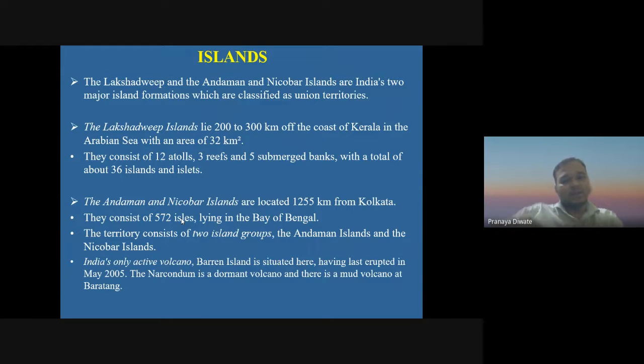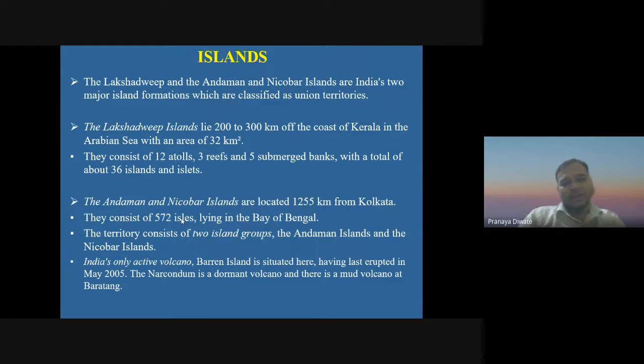The Andaman and Nicobar Islands are located 1255 kilometers from Kolkata. They consist of 572 islets lying in the Bay of Bengal. The territory consists of two island groups, the Andaman Islands and the Nicobar Islands. India's only active volcano is Barren Island, situated here, which last erupted in May 2005.